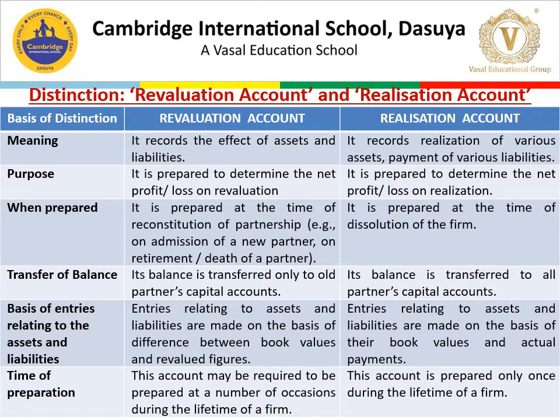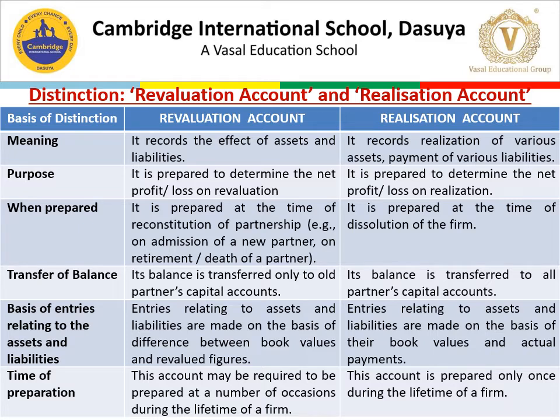Revaluation account is prepared at the time of reconstitution of partnership, for example, on admission of a new partner, retirement of a partner, death of a partner, as well as change of profit sharing ratio, whereas realization account is prepared at the time of dissolution of firm. The next point of distinction is transfer of balance. In case of revaluation account, its balance is transferred only to old partners' capital accounts, whereas in case of realization account, its balance is transferred to all partners' capital accounts.